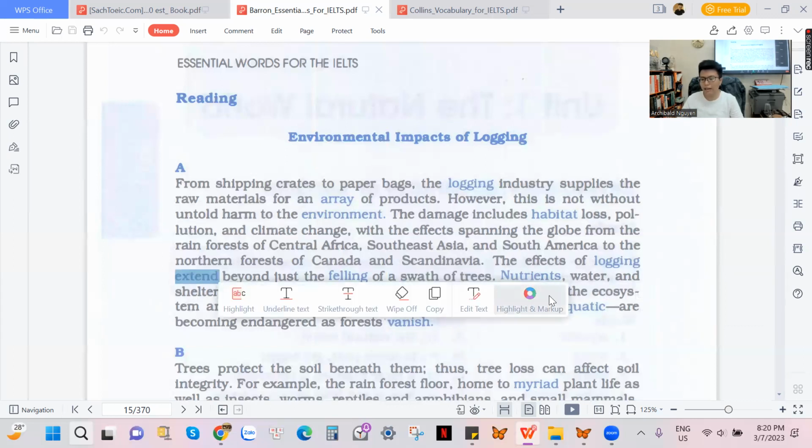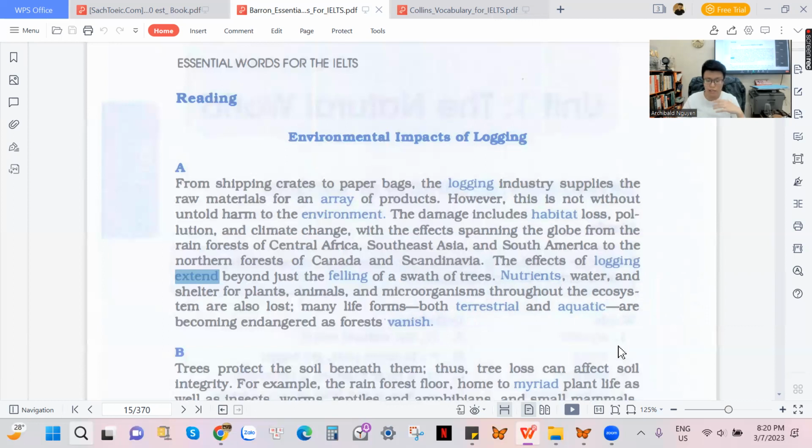It means that the effects of cutting down the trees, or the effects of trees cutting down, go beyond, okay? Go beyond, it means that it's too much. It is much more than just the felling of trees.